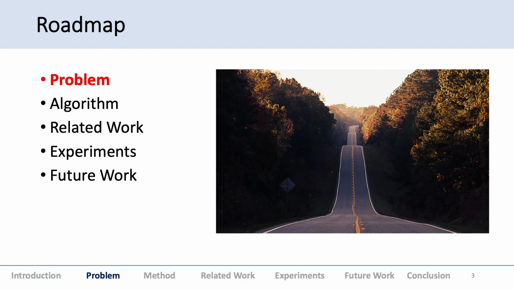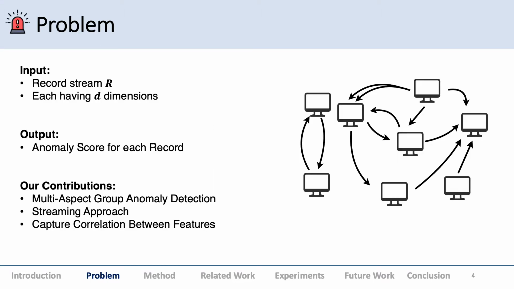The roadmap of the presentation is that we'll first formally describe the problem, then we'll go over the algorithm and the related work. And finally, we'll discuss the experiments and how we've taken this further. The problem is that you have an input of a record stream R, and each record in the stream has D dimensions or features. The output is an anomaly score for each record.